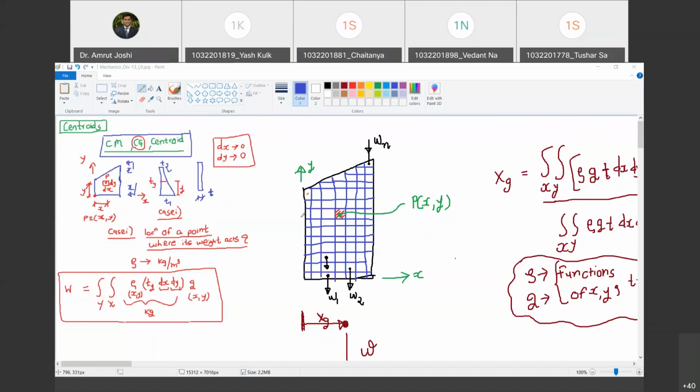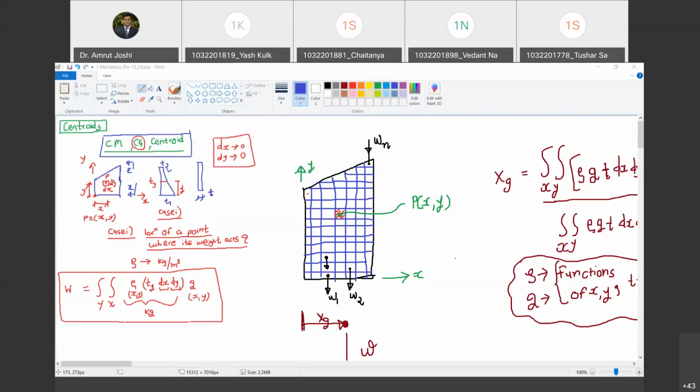Yes, sir. Okay. Now rho is the density of material in kg per meter cube, and we said that this rho is not constant throughout the body and it is varying from point to point, generalized case. Similarly, this thickness is a function of y, and gravitational constant g is also a function of x and y. That's what we have assumed. So most generalized case where rho, g and t are not constant, they are functions of x, y or y. Are you with me? Yes, sir.